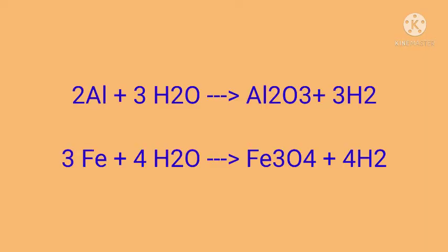Okay, so these metals react only with the steam and they produce their oxides along with hydrogen. Iron, when reacting with the steam, produces iron oxide and hydrogen. Like that, aluminium, when reacting with the steam, produces aluminium oxide and hydrogen. Okay. The equation can be written like this: 2Al plus 3H2O gives Al2O3 plus 3H2, 3Fe plus 4H2O gives Fe3O4 plus 4H2.